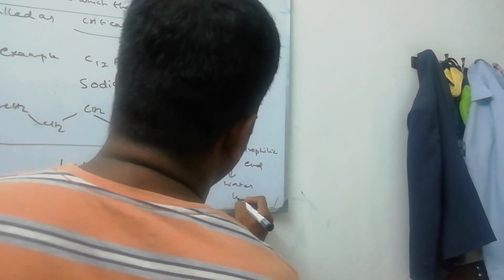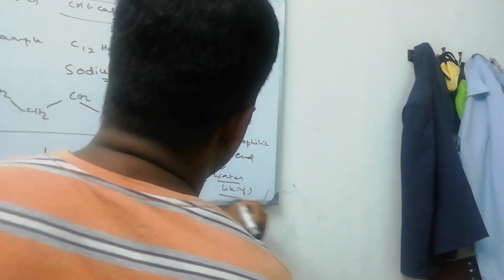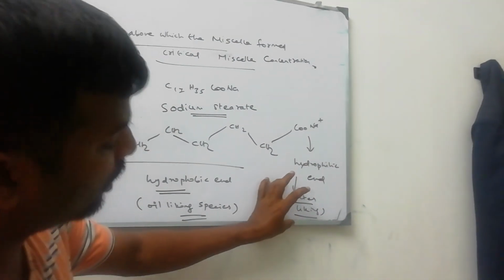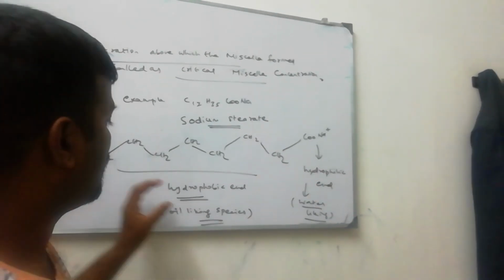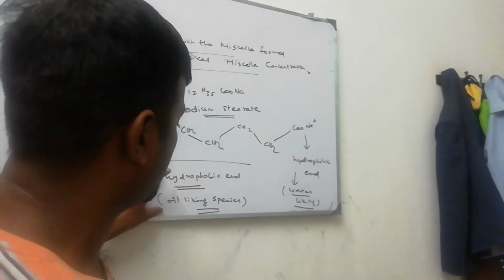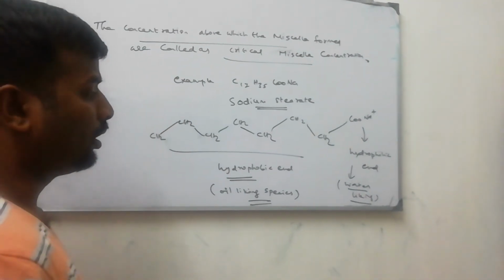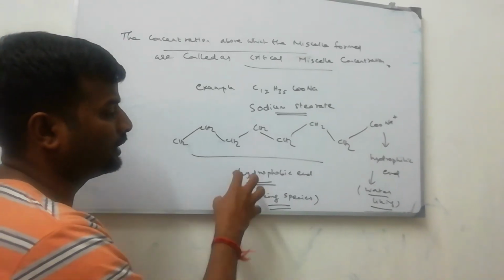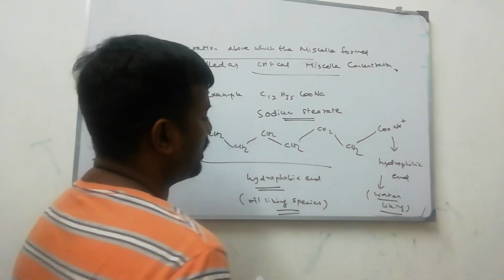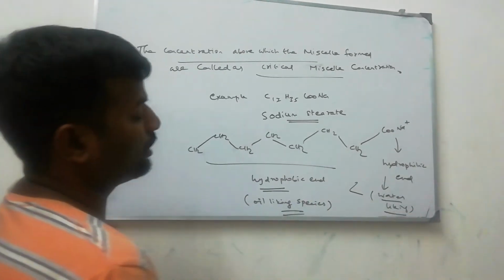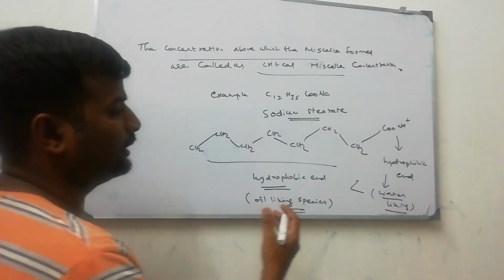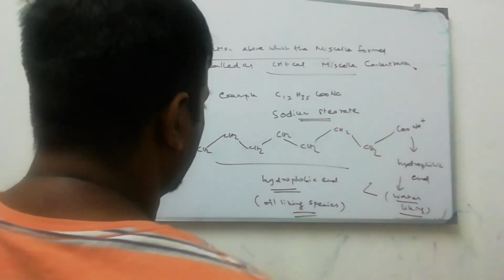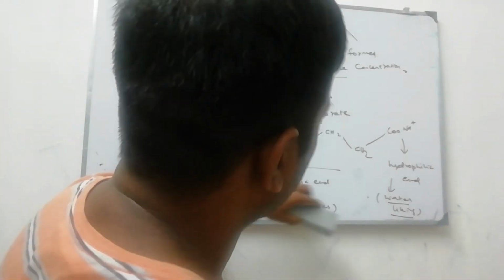So two characters are present in soap. One is ionic character, the other is covalent character. One will tightly bond with the water we are using for washing, and one will react with the grease, dirt, or other materials stuck on the surface of the cloth. While washing, this bond is weaker than that bond. So while washing, this bond takes the dirt towards itself. That is why we are cleaning the dirt materials from the dress.